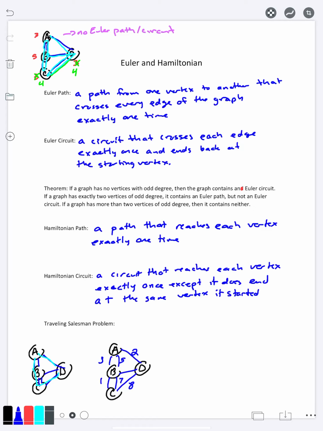And the idea is these numbers here, they're called weights, and they somehow indicate a length or a difficulty or some other way of measuring how difficult it is to travel along that path. So for example, if you have two different paths from A to B, maybe one of them is taking surface streets and one of them is driving on the freeway. As a result, they're going to have different amounts of time associated with them.